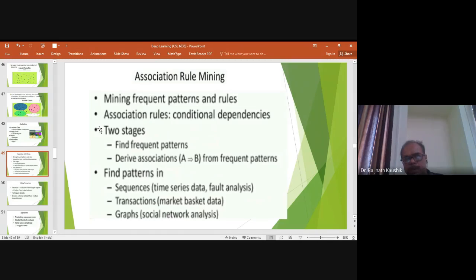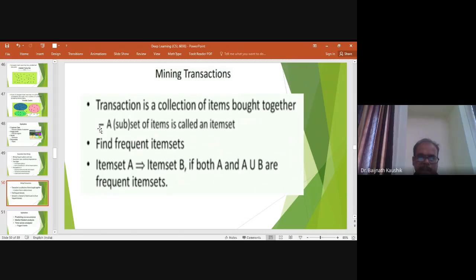We can use social network analysis for sentiment analysis, and we can use a graph to represent the relation of a person among a set of persons. These types of problems are known as finding frequent patterns in the data.